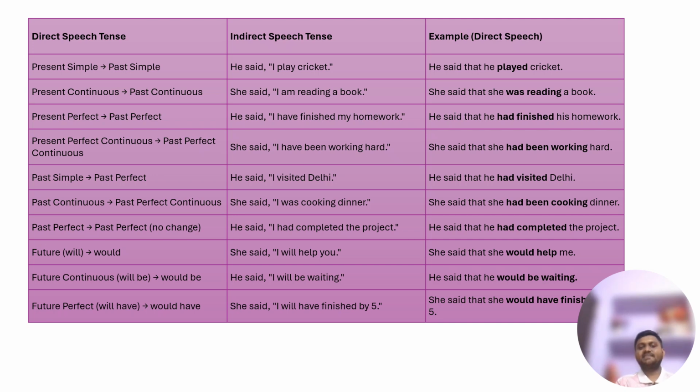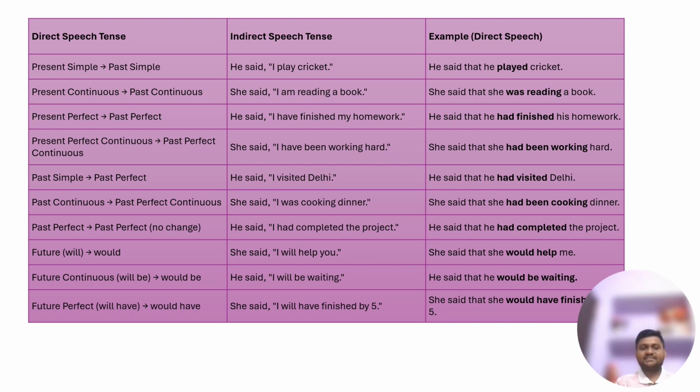Present perfect changes to past perfect. If the sentence is he said, "I have finished my homework," then the indirect would be he said that he had finished his homework. Present perfect continuous tense changes to past perfect continuous tense. For example, she said, "I have been working hard." Then it would change to she said that she had been working hard.